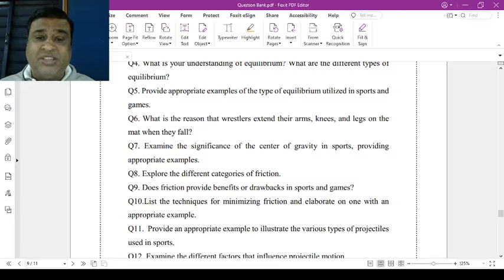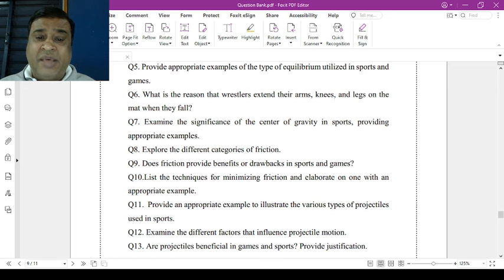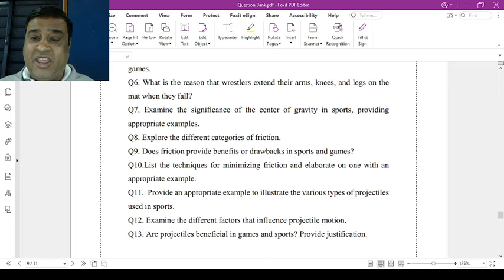Question number 6. What is the reason the wrestler extends their arms, knees and legs on the mat when they fall? That is the center of gravity example. Question number 7. Examine the significance of center of gravity in sports, providing the appropriate examples.